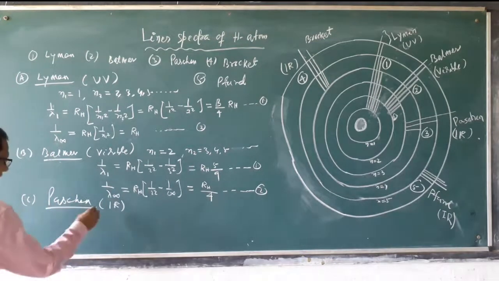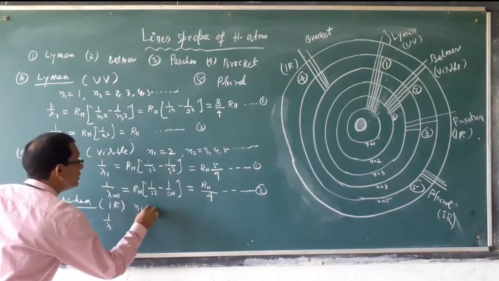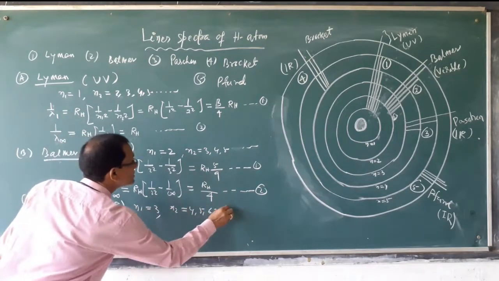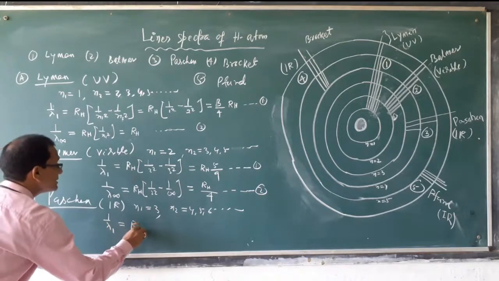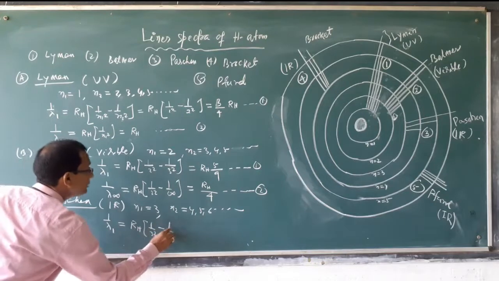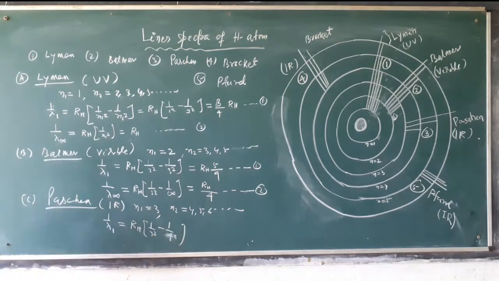For Paschen, 1 by lambda 1, here N1 is equal to 3 and N2 will be 4, 5, 6, higher. Then 1 by lambda 1 will be RH times 1 by 3 square minus 1 by 4 square. How much is coming?